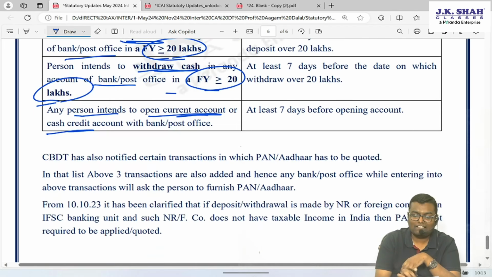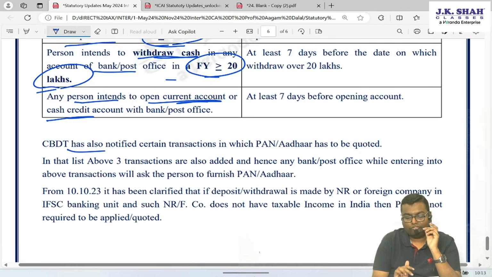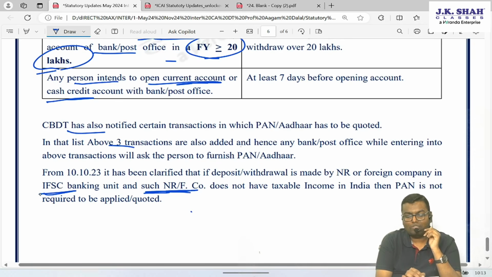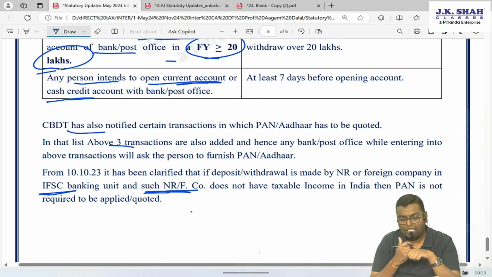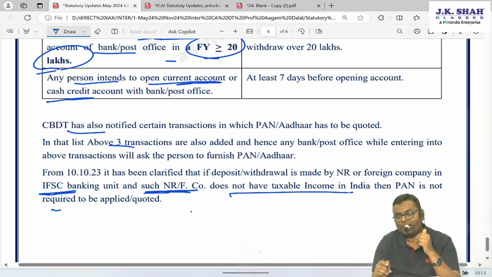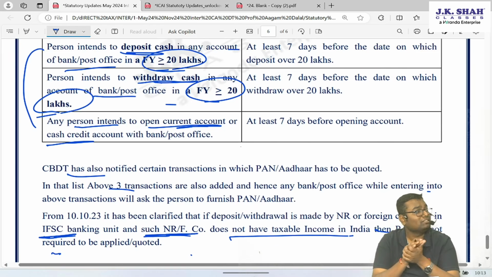But now CBDT has given some concession: if a non-resident or foreign company opens any bank account in an IFSC banking unit, and they do not have taxable income in India and do not have a permanent account number, it's okay if they enter these two transactions. They are not supposed to take or furnish a permanent account number.